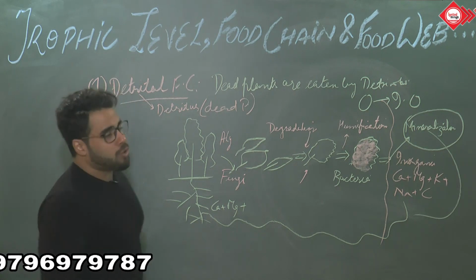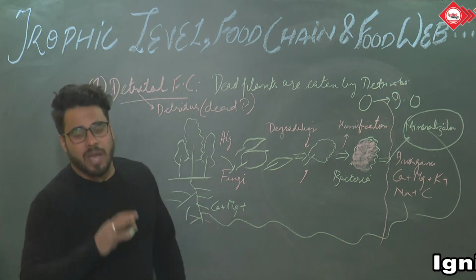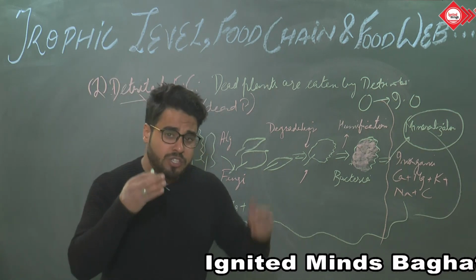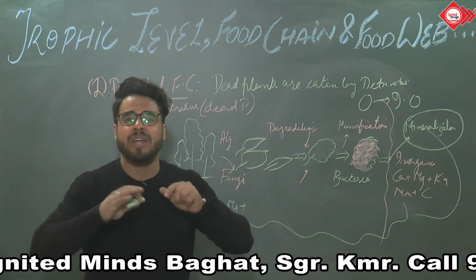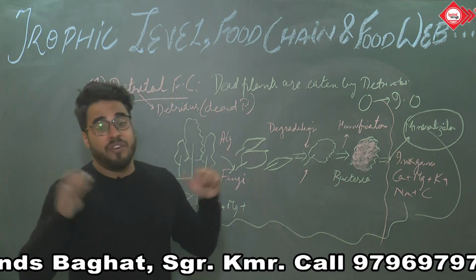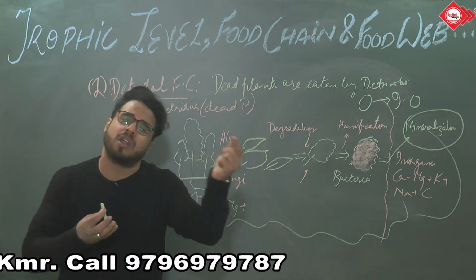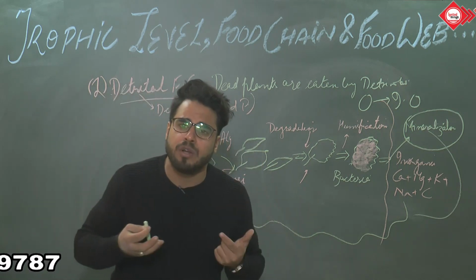So this was about trophic level, this was about food chain, this was about food web. So यहाँ पे क्या important चीजें याद रखने वाली है? This is just the food web, which is more stable and important for the stability of the ecosystem, because dependence is on a large number of species, so if a particular species gets extinct, there is no problem to worry about, because there are other species which are being eaten and which eat, and thus maintain the stability of the ecosystem.